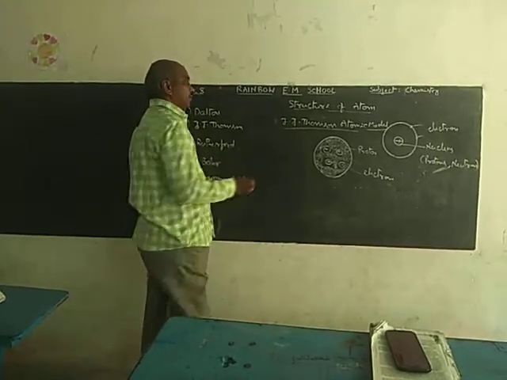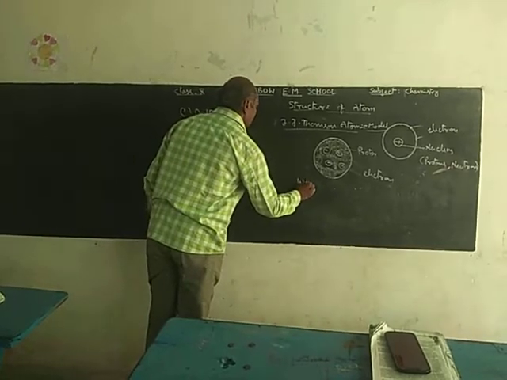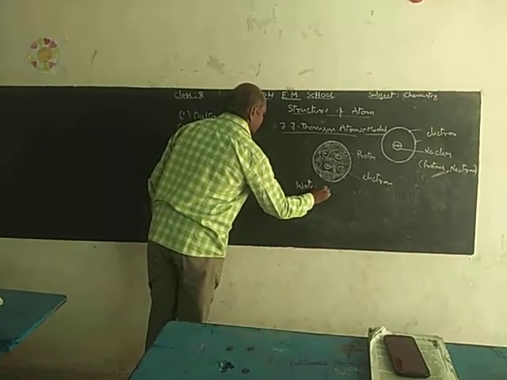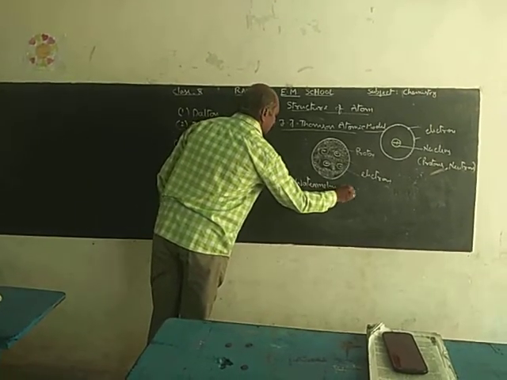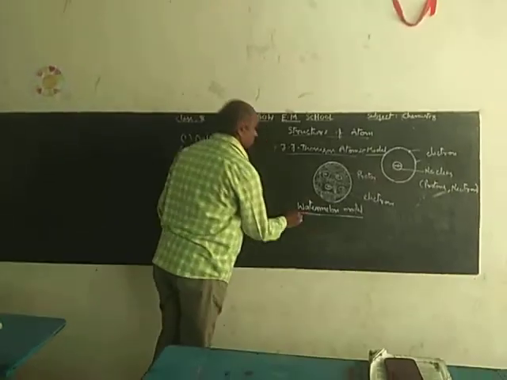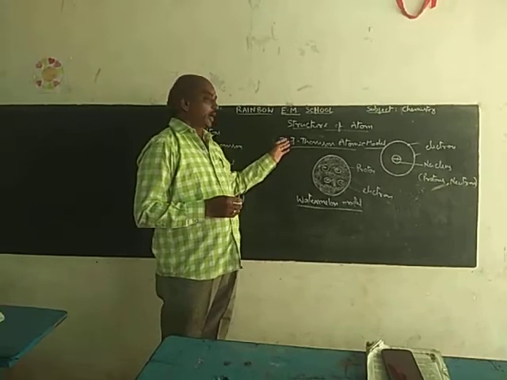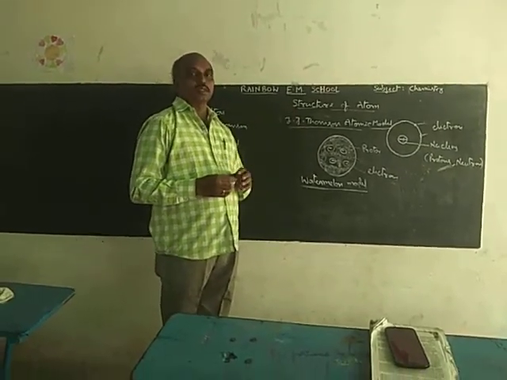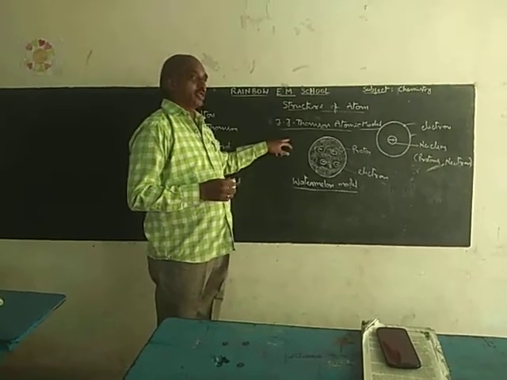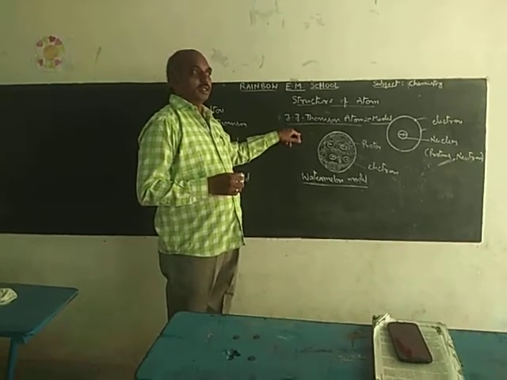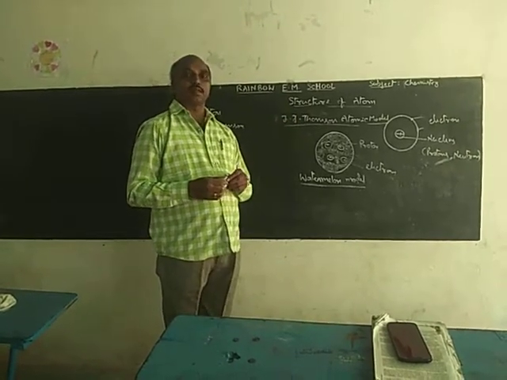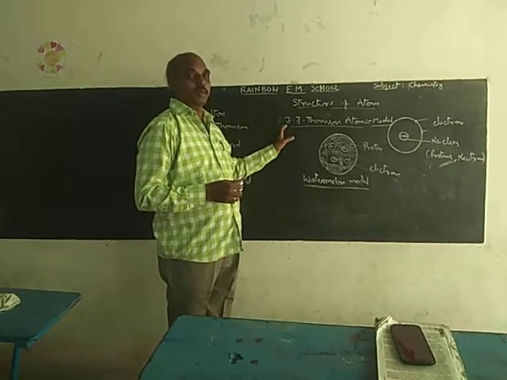Simply, the J.J. Thomson atomic model is also called the watermelon model. That means he compared the atom with a watermelon. In that atom, positive charge occupies the entire atom, and in that positive charge, electrons are embedded like seeds in the watermelon.